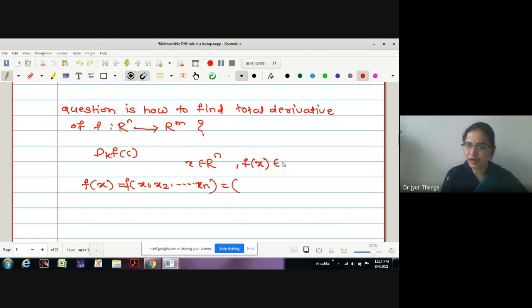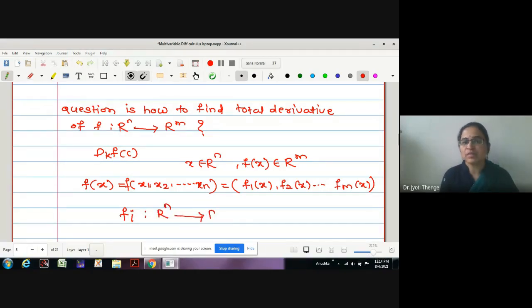Now what should be the resultant f of x? f of x should belong to an m-dimensional space, Rm. Therefore, the resultant should be of the type f1 of x, f2 of x, up to fm of x. And what about these functions fi? These are functions defined from Rn to R. These functions are called coordinate functions, and no doubt these functions are real valued functions.